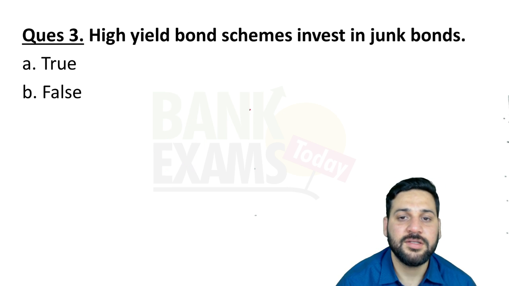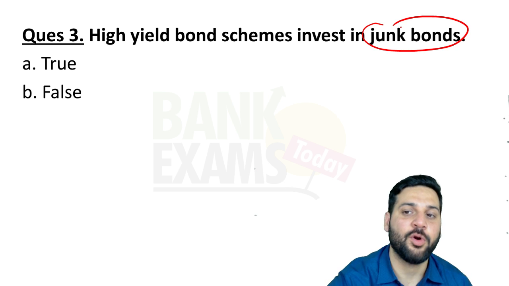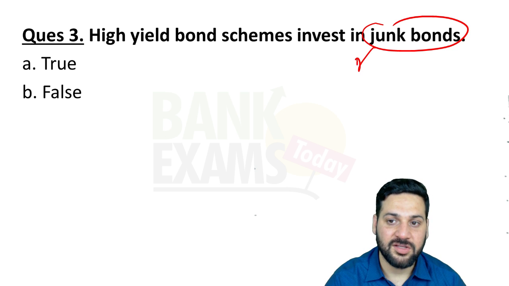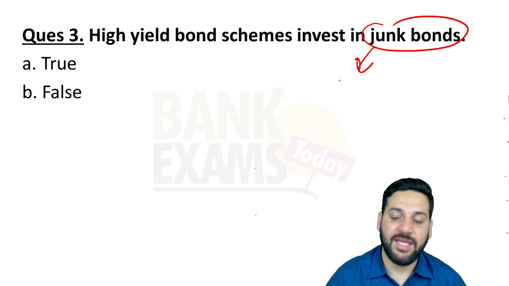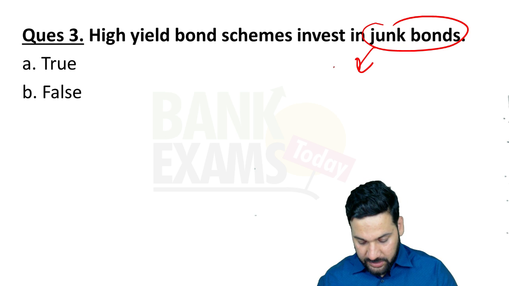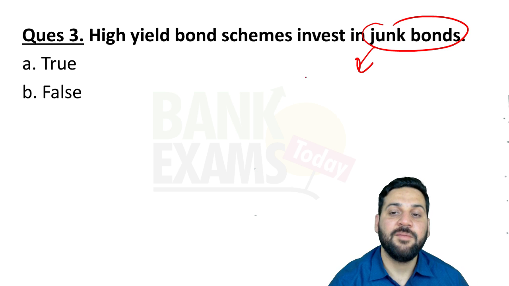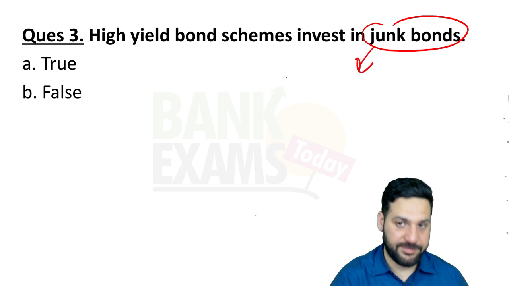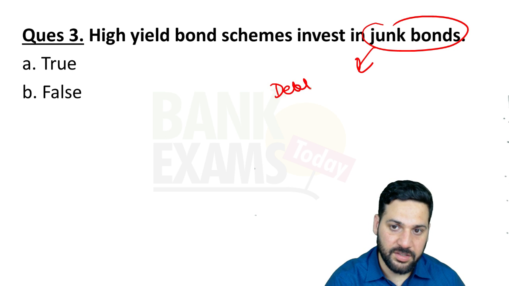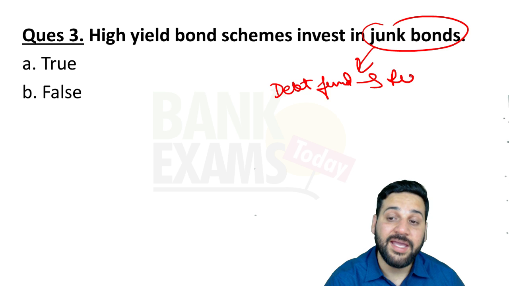High yield bond schemes invest in junk bonds. So what is junk bonds? Really important topic. What is junk bond? As the name suggests, a junk bond is when the AMC is investing into high risk instruments in debt funds.